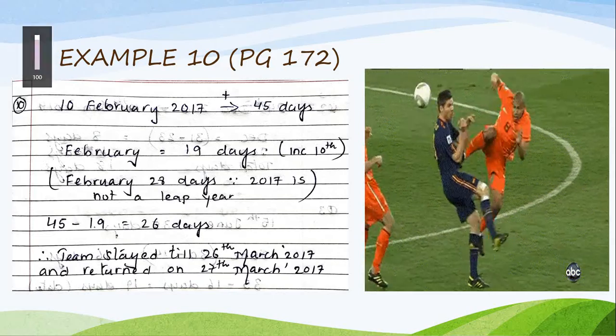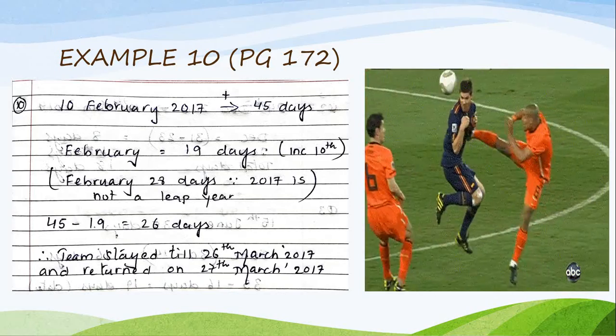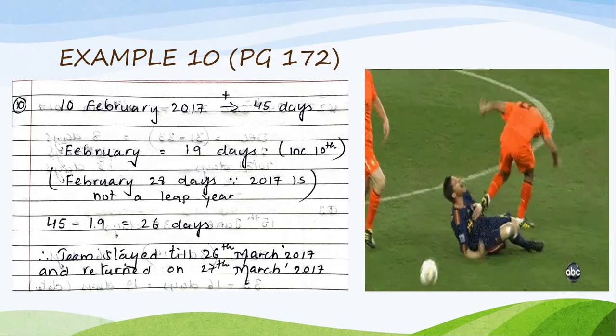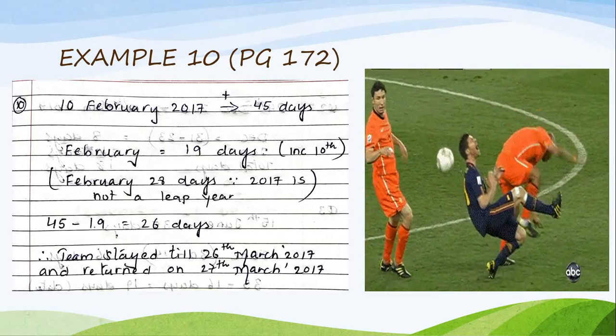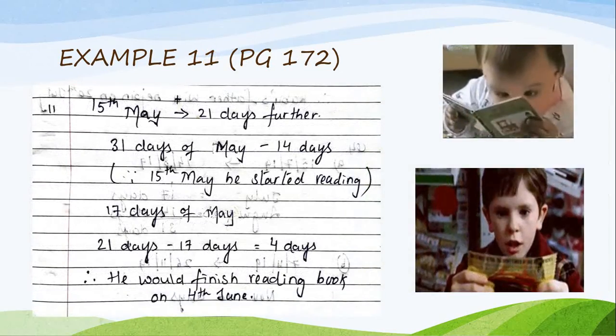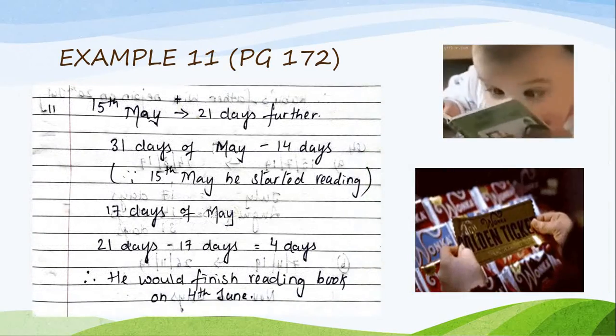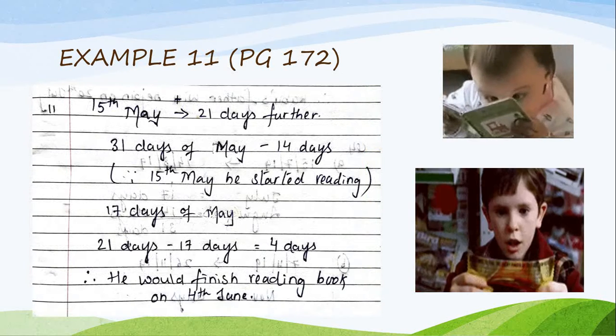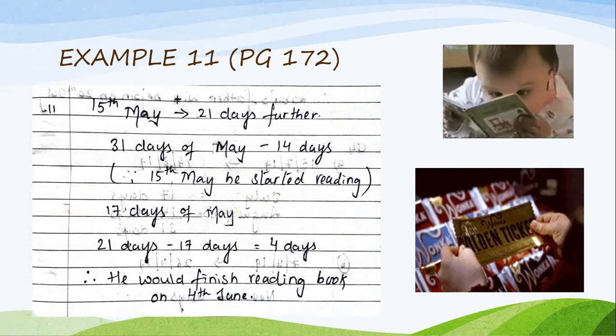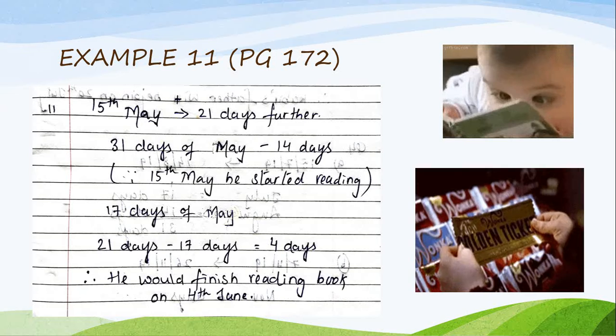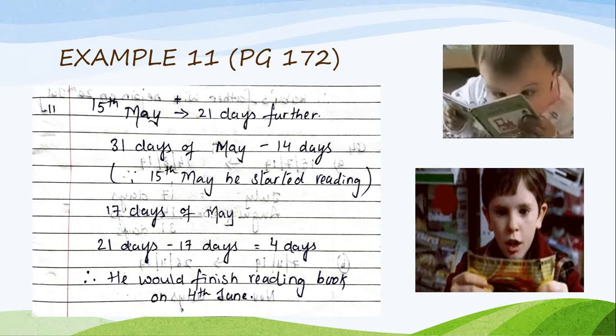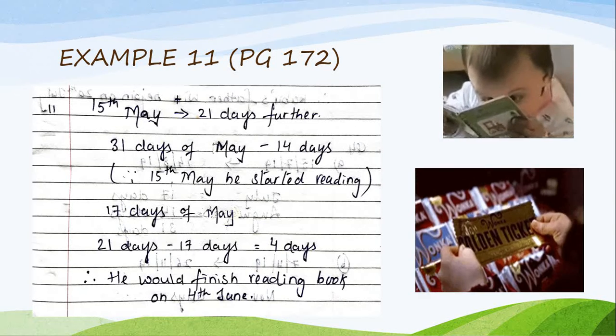Next, what I am going to tell you is example 11. Nishant started reading Charlie and the Chocolate Factory. Children, this is the small cute baby reading the book, and this is the golden ticket which he is getting.